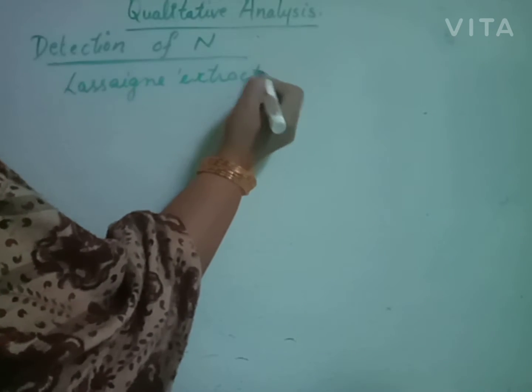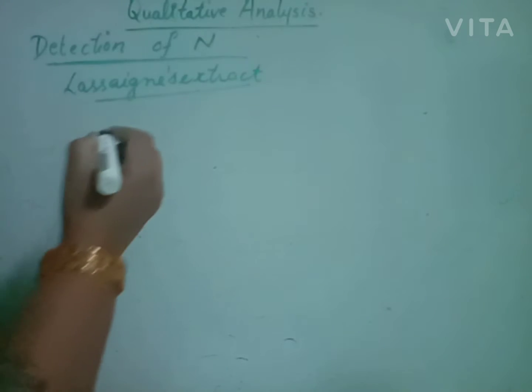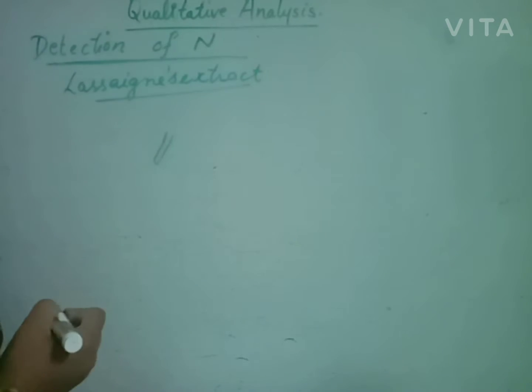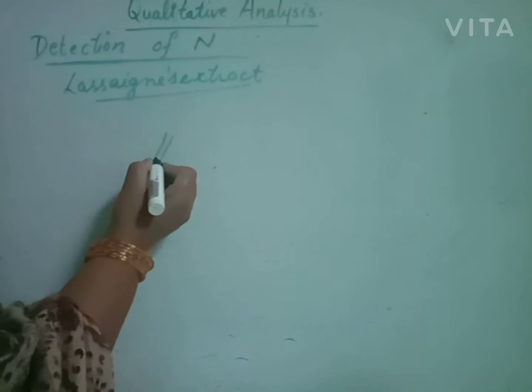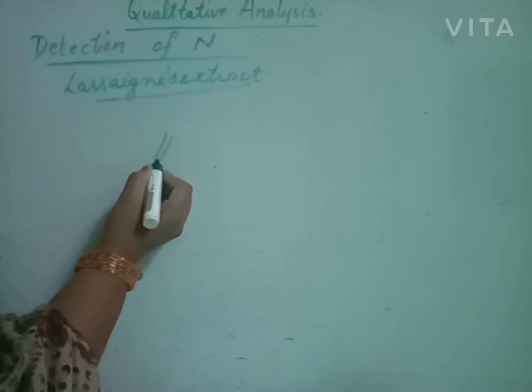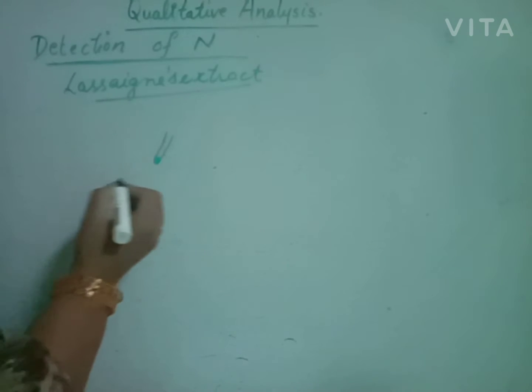This Lassaigne's extract will be prepared in a fusion tube. A fusion tube is a small, simple glass tube. Clear? It is the fusion tube. Inside the fusion tube, we will add a small piece of fresh sodium.